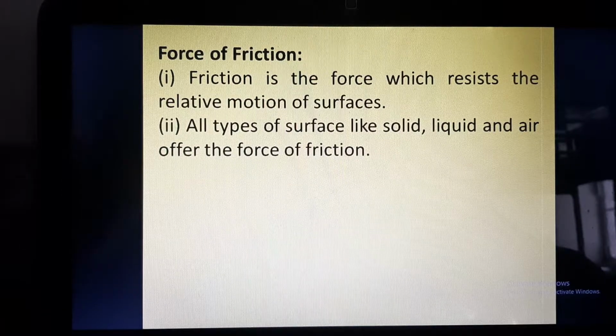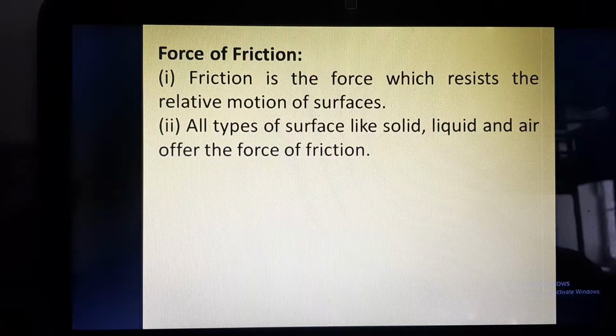That means the force of friction can be exerted in solids. Now if you start swimming, you are solid and the water is liquid, so the water will exert a force on your body opposite to the direction in which your body is moving.